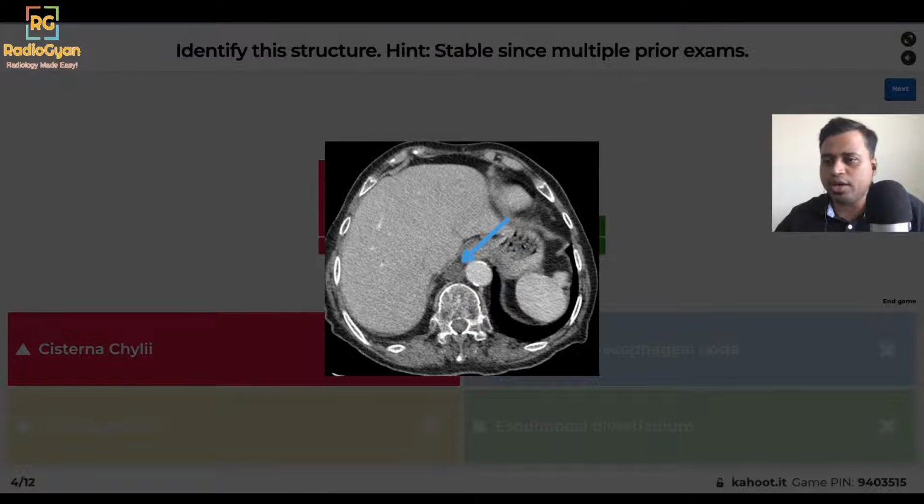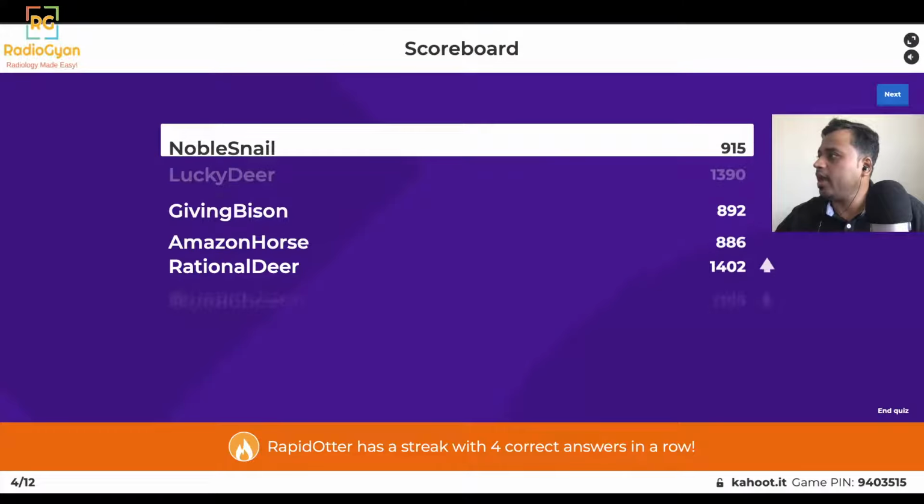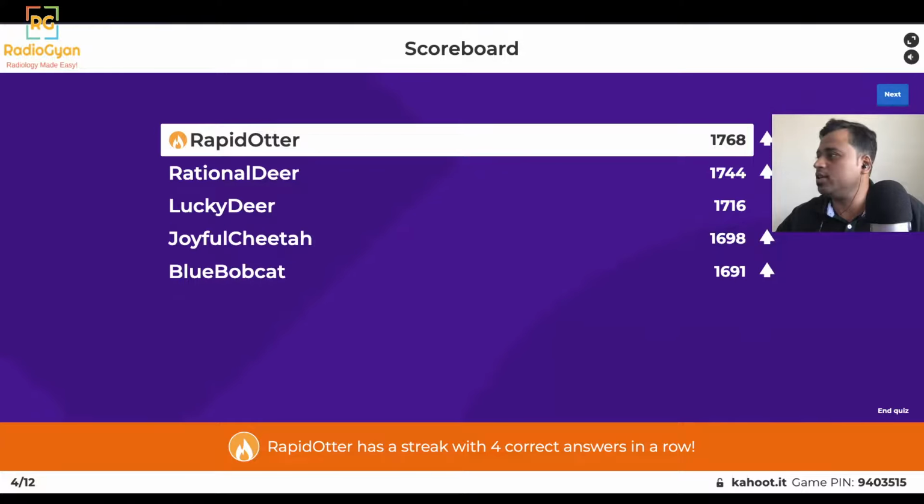Another normal structure which can be seen in this region, albeit slightly more inferiorly, is the celiac ganglion. It'll be slightly denser than the cisterna chyli, but that is also a normal variant which can be seen in this region. So 23 of you have got this one correct. And at the end of two questions, a rapid otter is on the leaderboard with 1,768 points.